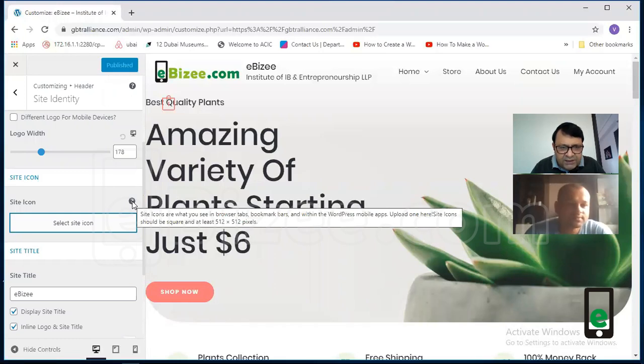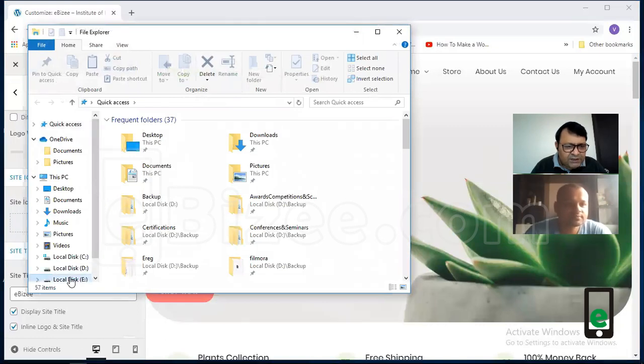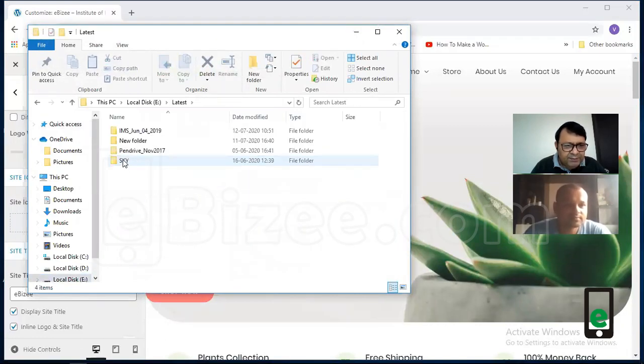So let us see what the size is. It is mentioned here that the site icon should be 512 by 512 pixels. So we have to create an icon which is 512 by 512 pixels. Let us see. I think we already have it. Let me check. I think I have already created it because for my website I should have already done it.